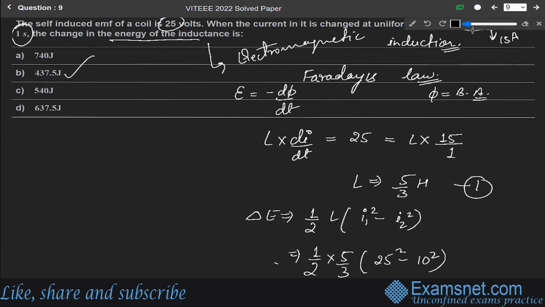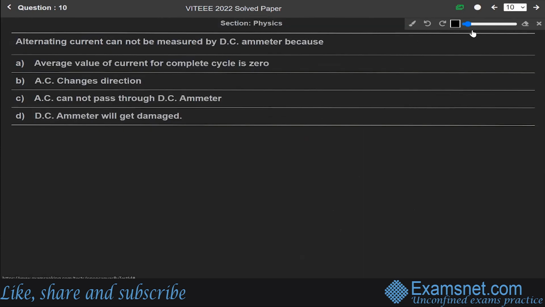That is 437.5 joule. Now next, question 10. Alternating current cannot be measured by DC ammeter because, okay, this is from the chapter of alternating current. A DC ammeter measures the average value of the current.